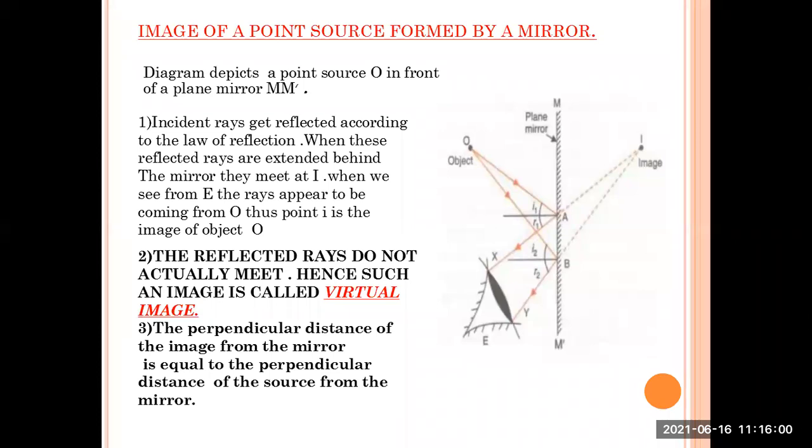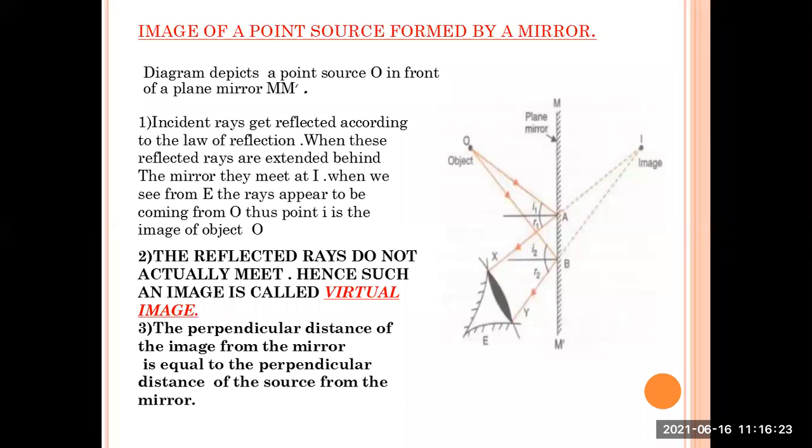You can see a point source, object O, a black dot, which is in front of the mirror. And the small tilted lines depict the backside of the mirror. You can see the formation of the image I behind the mirror.